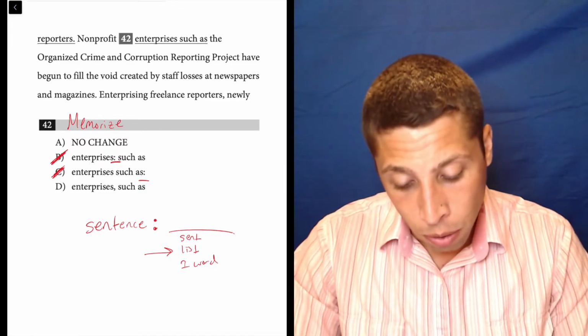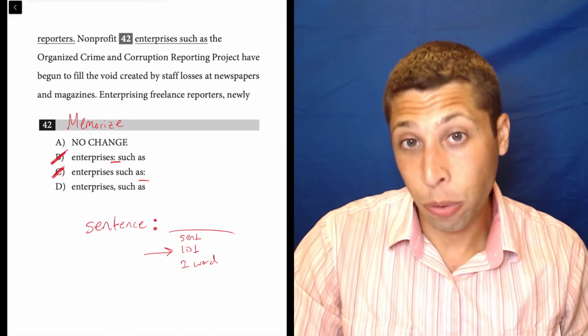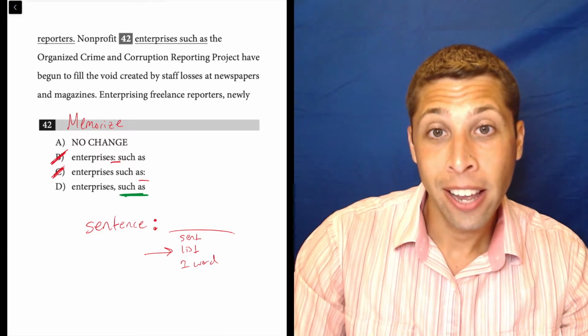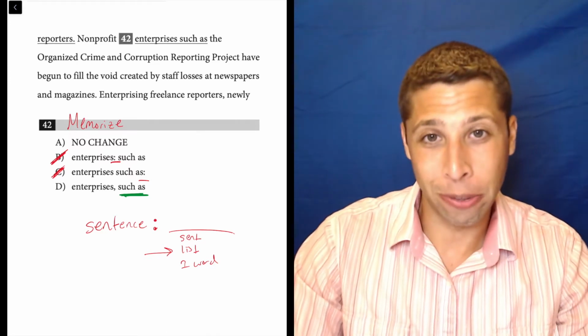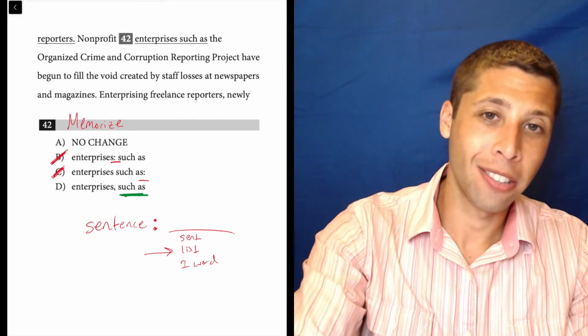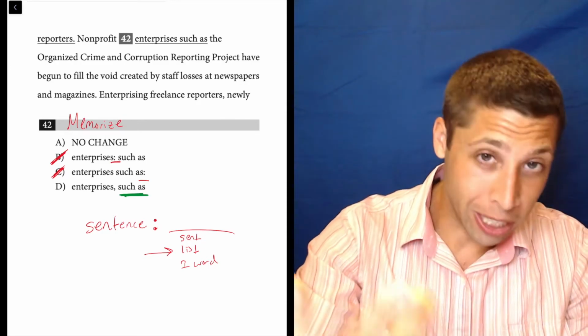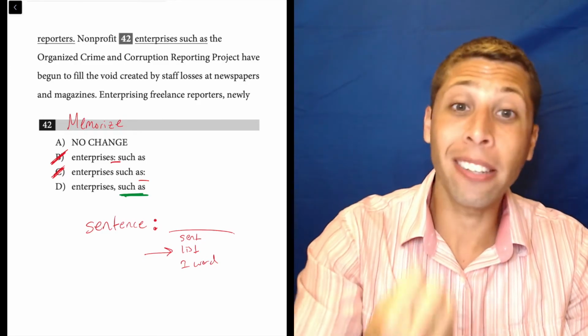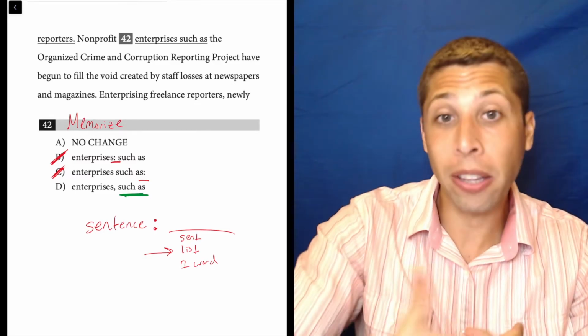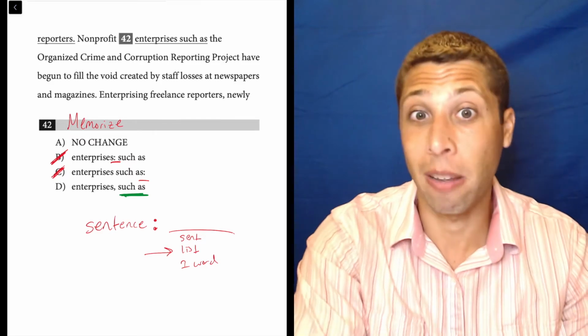Here, though, it's kind of redundant to include a colon because the phrase such as is also associated with lists. So we're kind of starting a list with a such as. So we wouldn't also need a colon to start the list, right? That starting is already done. It's done with words, not with punctuation, but those two things function the same way.